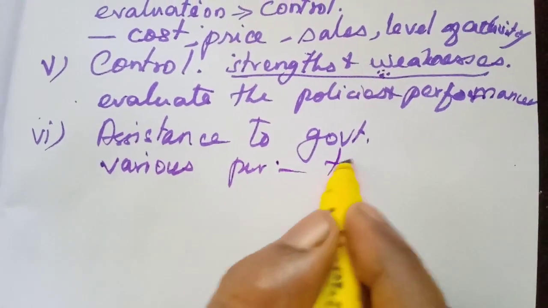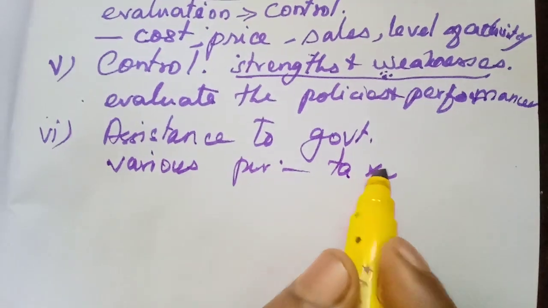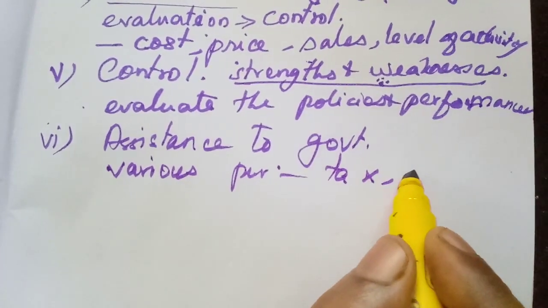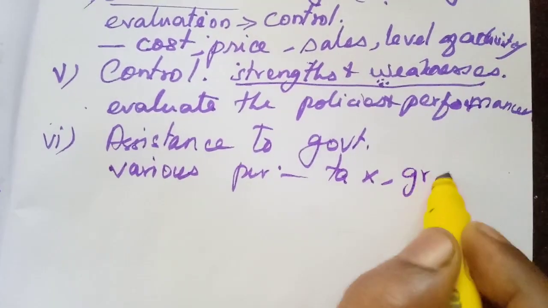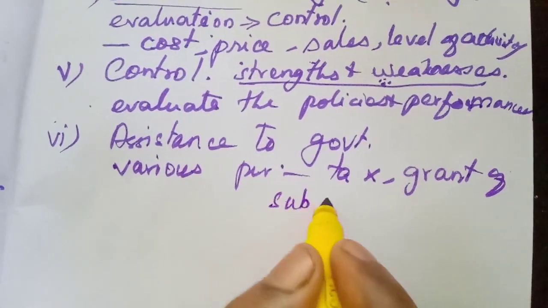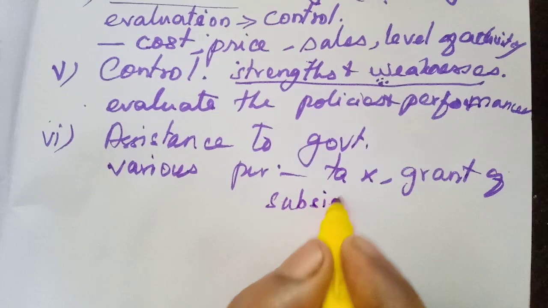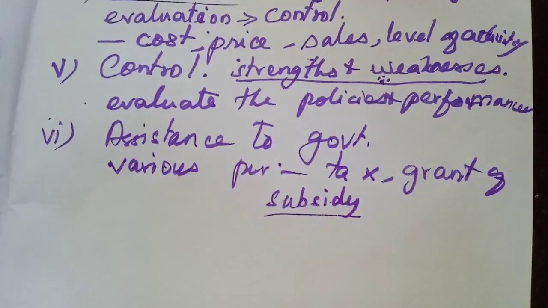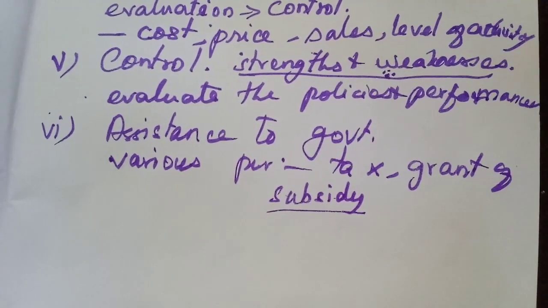Which purpose? Maybe the tax purpose. Then to avail the grant of subsidy. Some business concerns will be provided with some subsidy. Subsidy means reduction in the loan, that is called subsidy.